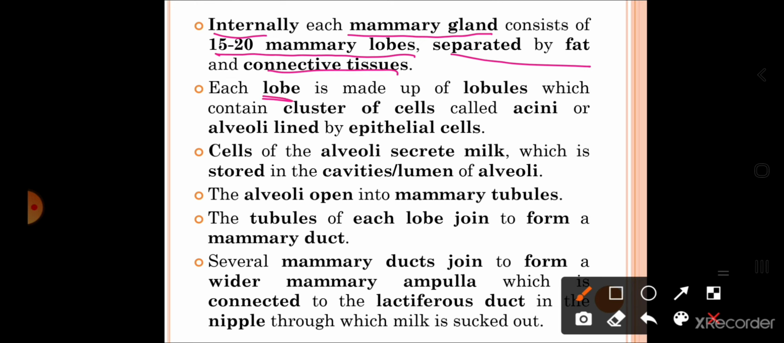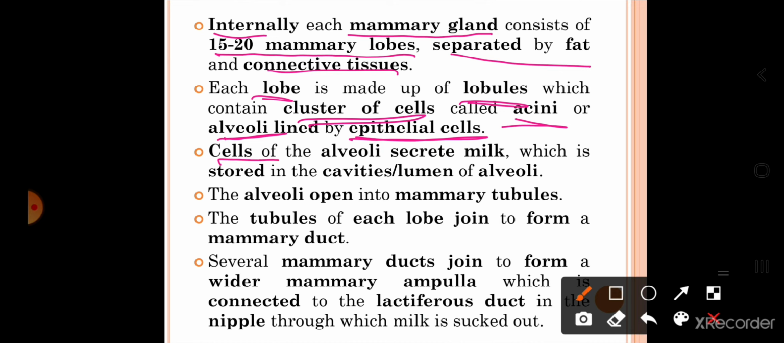Now, each lobe is made up of lobules which contain the cluster of cells called acini or alveoli, which are lined by the epithelial cells. Each mammary gland is made up of 15 to 20 mammary lobes. Each lobe is made up of the lobules. These lobules consist of the cluster of cells like grapes. Like a bunch of grapes, same structure. So, this cluster of cells are called acini or alveoli, and each alveolus is lined by the epithelial cells.